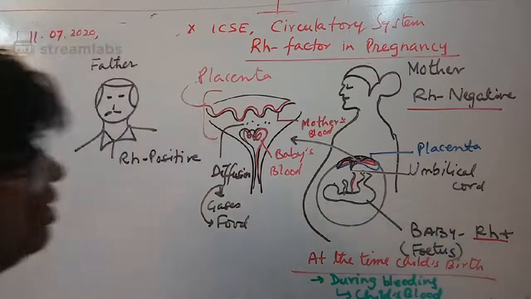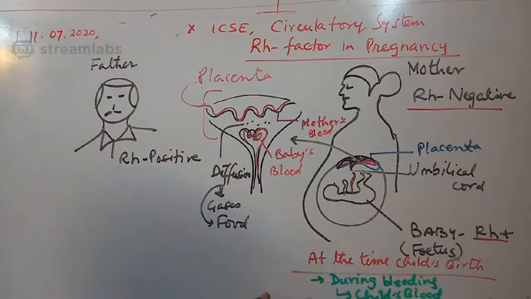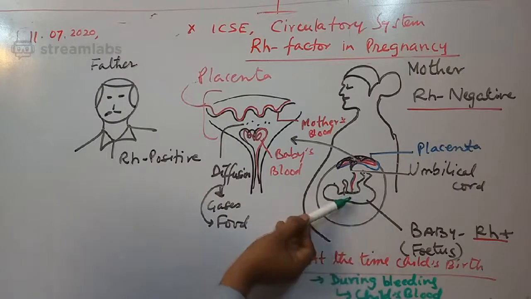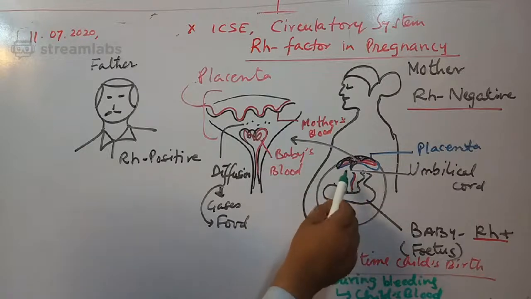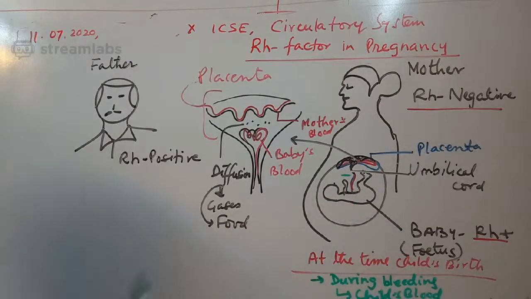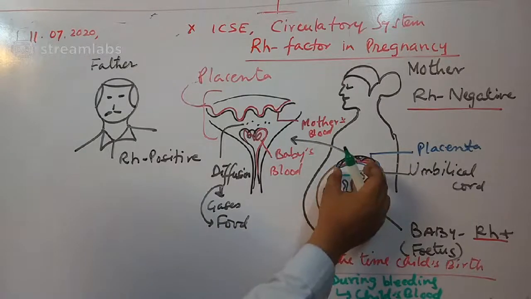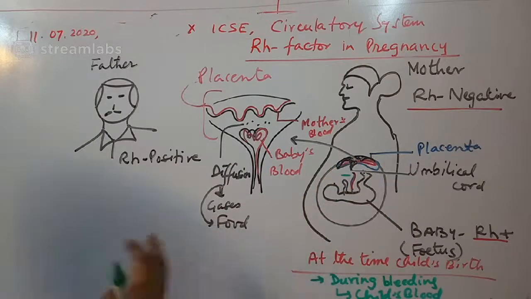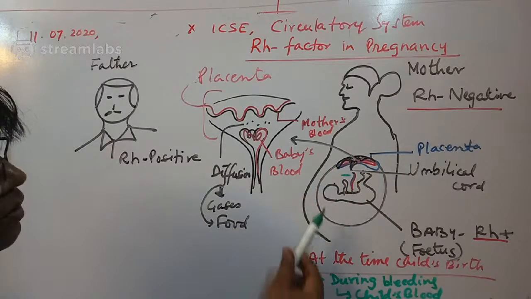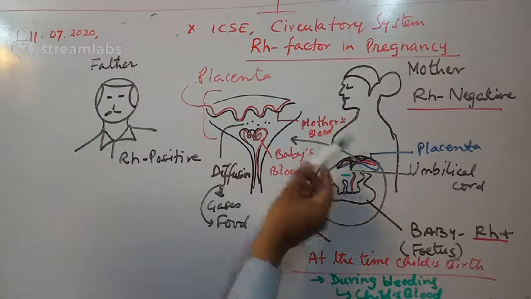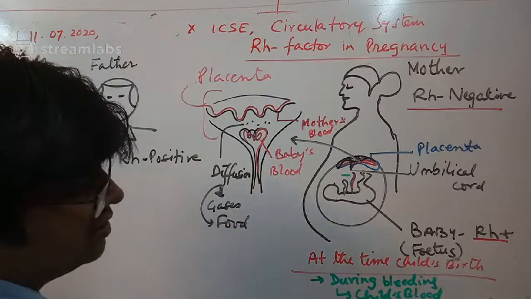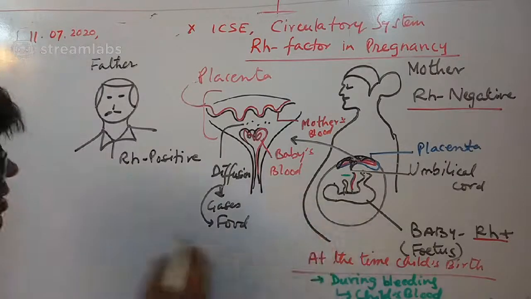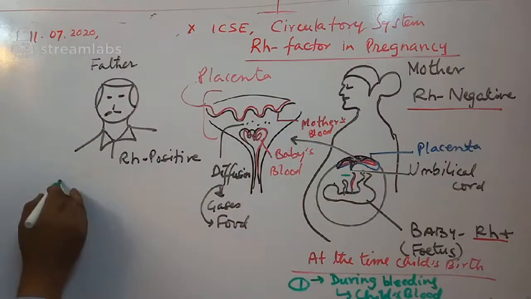When the baby is taken out, the umbilical cord is cut, and after that the placenta is taken out of the body. During this whole process, some blood of the baby may enter the mother's blood. This entering can then sensitize the mother's blood.